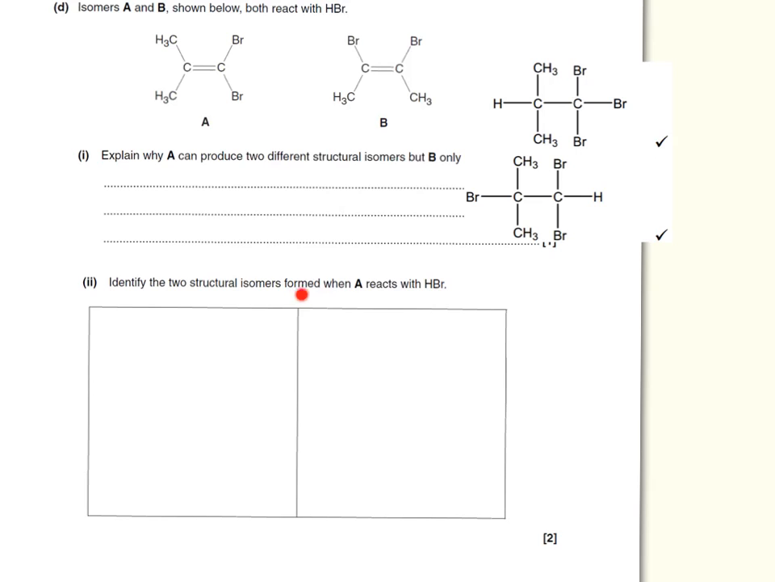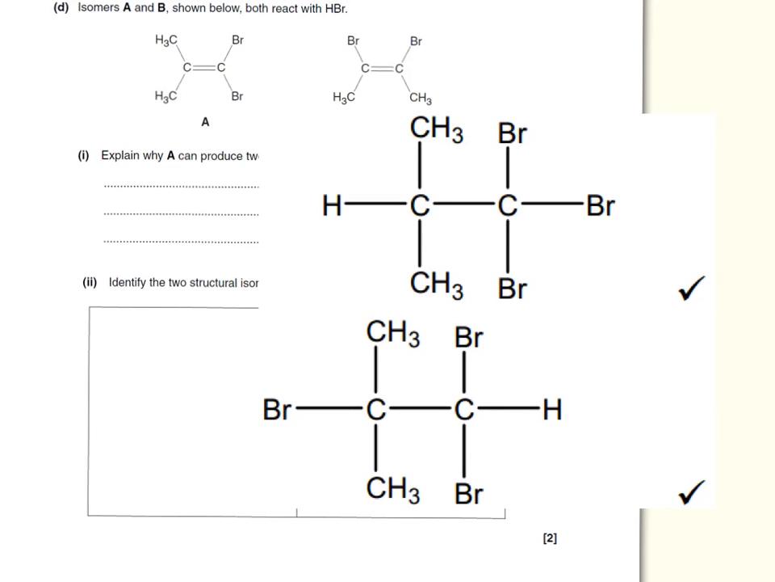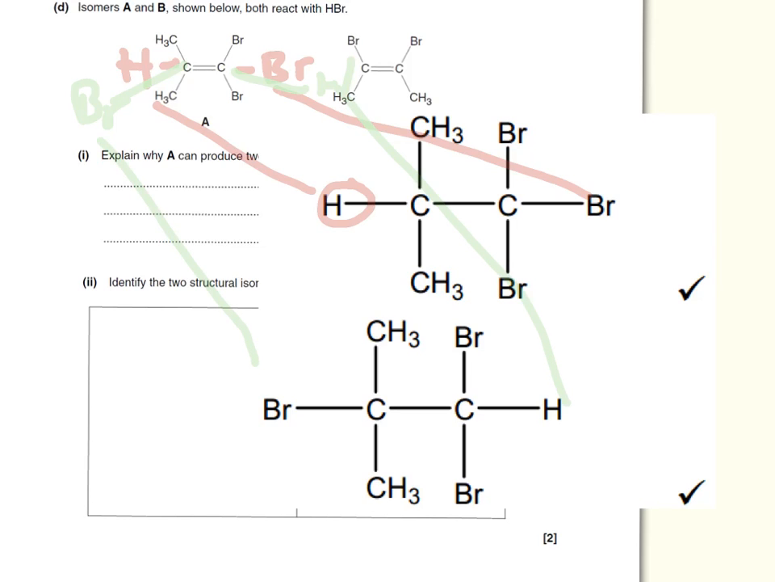The 2 structural isomers formed when A reacts with hydrogen bromide are listed here, and if you look in detail at the 2, the first one over here can actually be formed by the hydrogen attaching here and the bromine attacking here. So that will be this hydrogen is here, this bromine is here. With the other scenario, you can actually end up with bromine here and hydrogen here, which will be this bromine and this hydrogen.